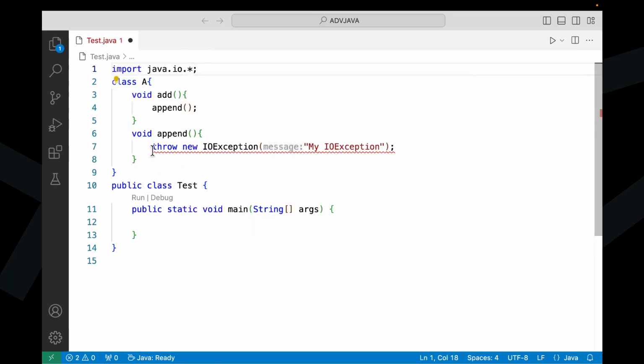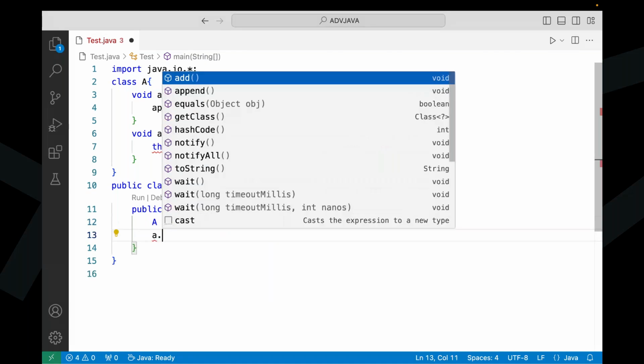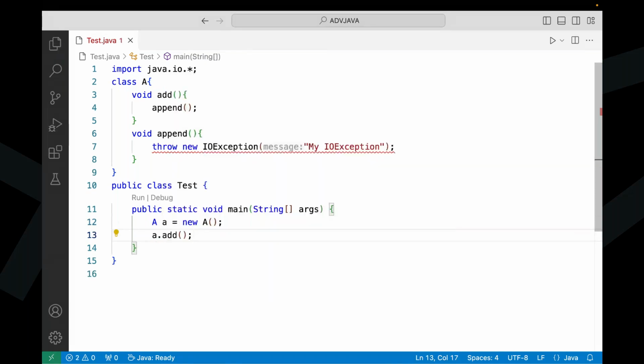Now at the seventh line we are getting an exception. I'm raising that exception inside the append method, which we called inside the add method. Now inside the main class and main method, A a = new A(), and then a.add(). That's it, guys.